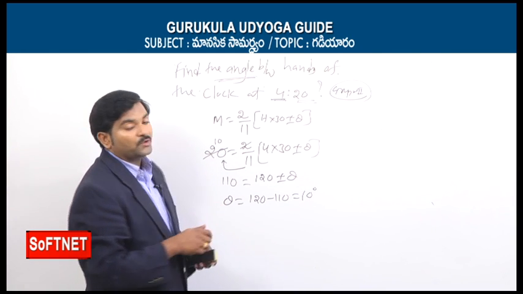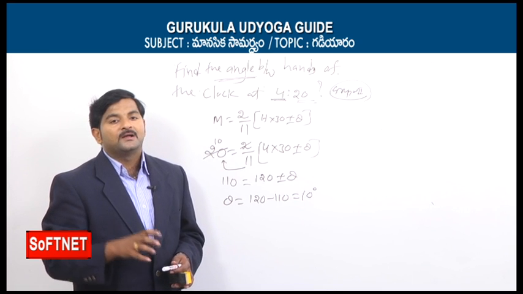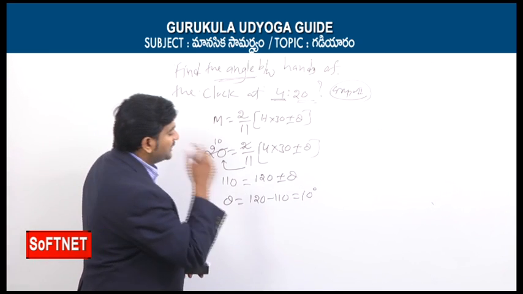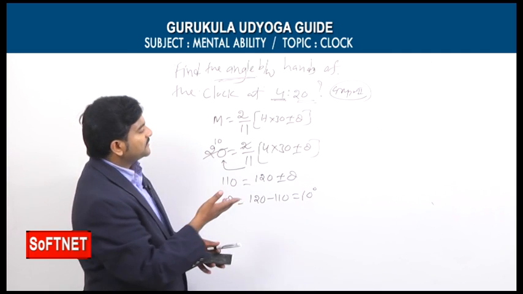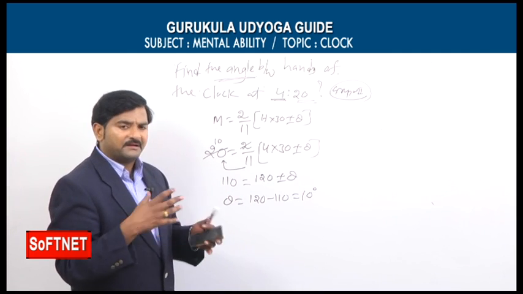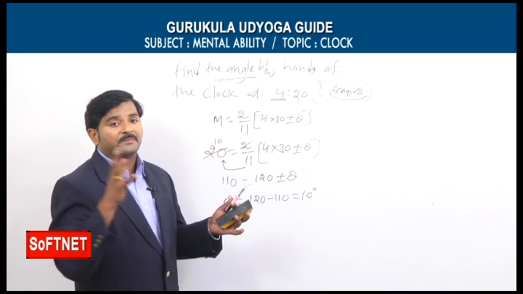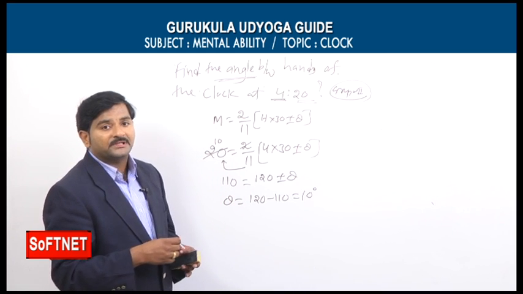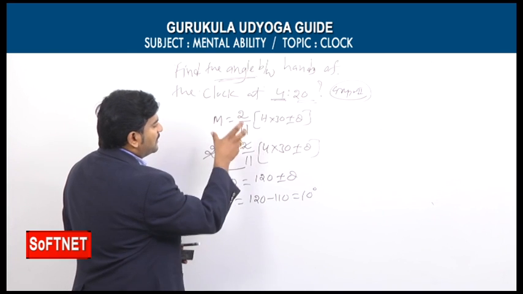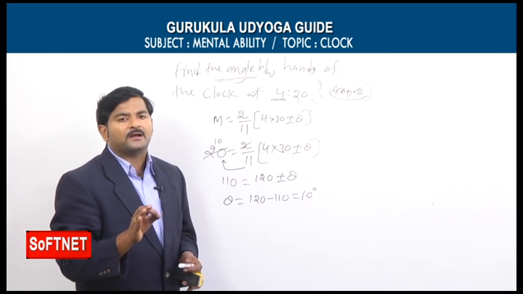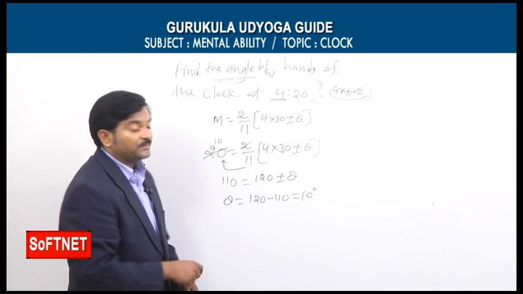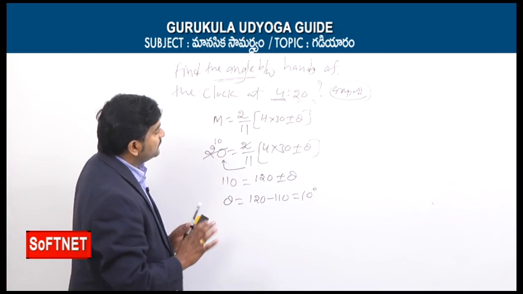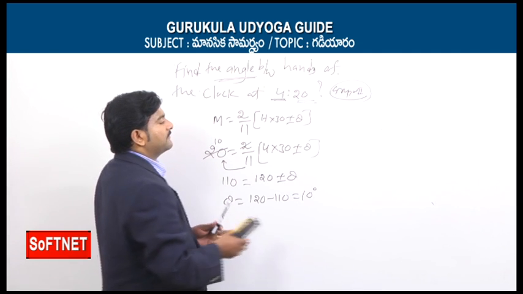What can we conclude? Therefore, at 4:20, the angle between the two hands of the clock is how many degrees? Simply 10 degrees. So it's a matter of only 30 seconds. You can solve this question. Mathematics students or even non-math students, there are no such big mathematical conditions. So if you do fast calculations, it may take hardly 20 to 25 seconds. So we can find the angle between the hands of the clock at 4:20. You can take 4:20 or whatever.